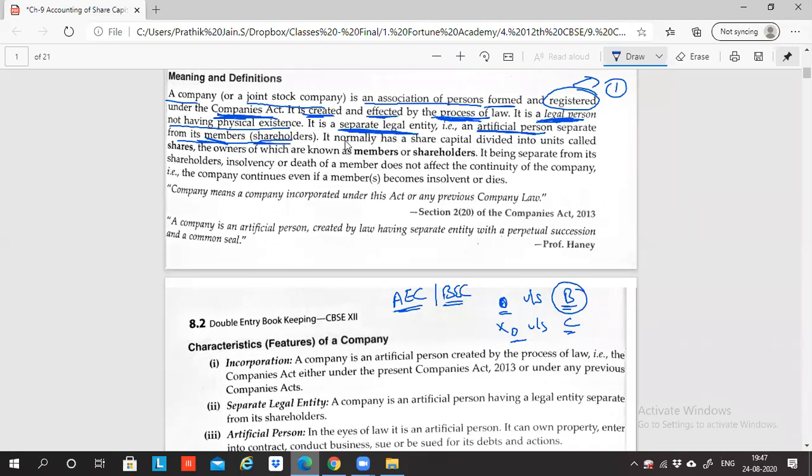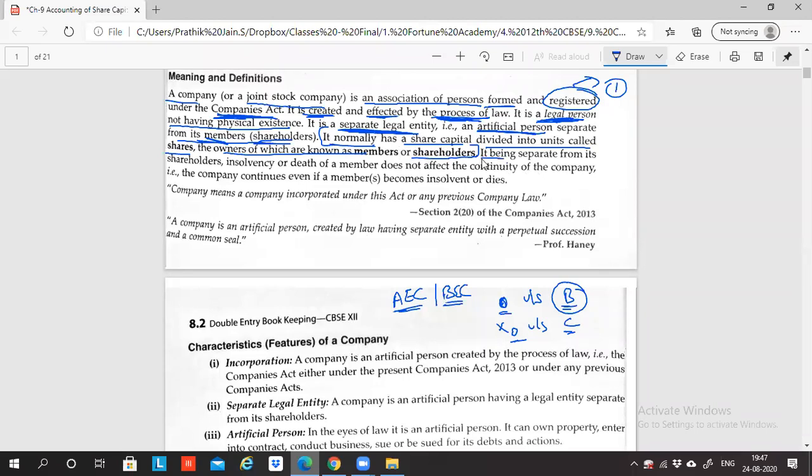A company normally has share capital divided into units called shares, the owner of which is called a member or shareholder. Give me some time on this point; you will not understand this line just like that. I will explain this in a short while. Skip this point and let's go to the next point.